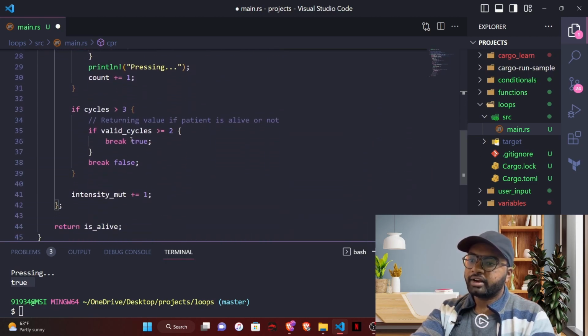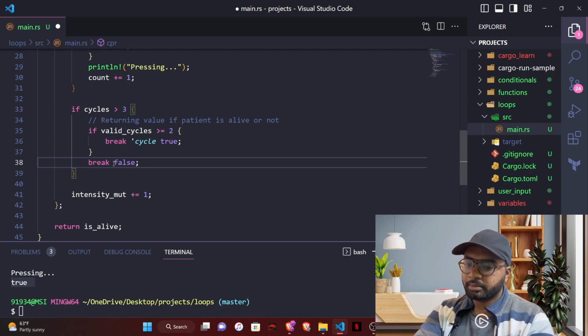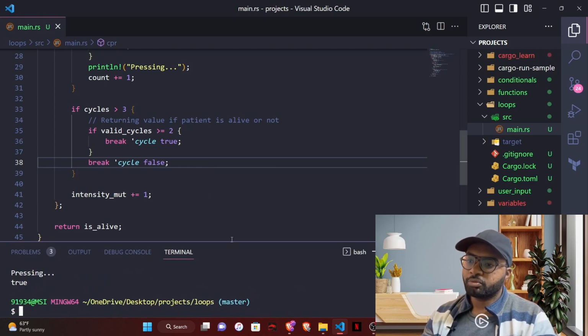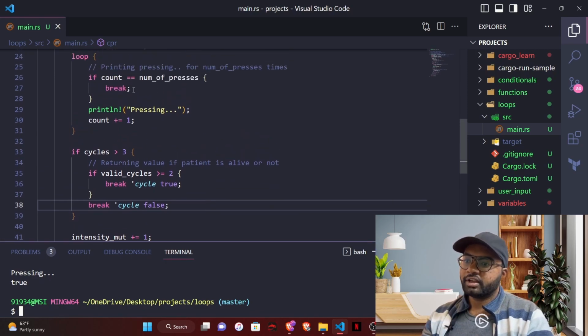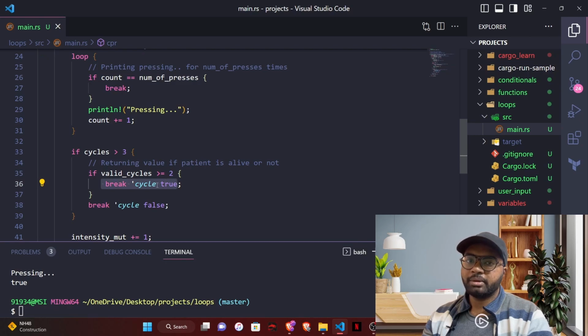So while writing, what we can do is specify the name of the label of the loop, which is cycle in this case, and here also we can do the same, because both are breaking out of the cycle loop. Now if we save this and run this, it's giving the same output. But if you see, out of the multiple break statements, we can specify that this break statement is of this inner loop, and this break statement is for the outer loop, which has the label cycle.